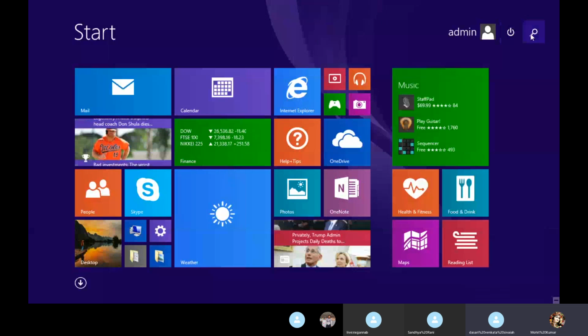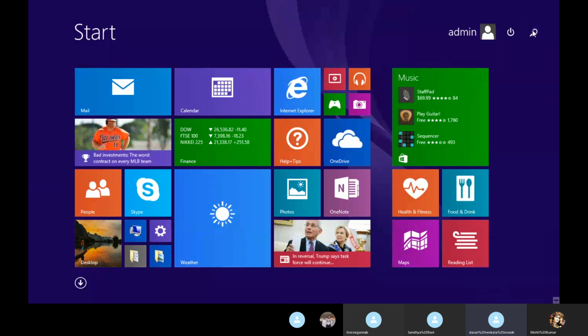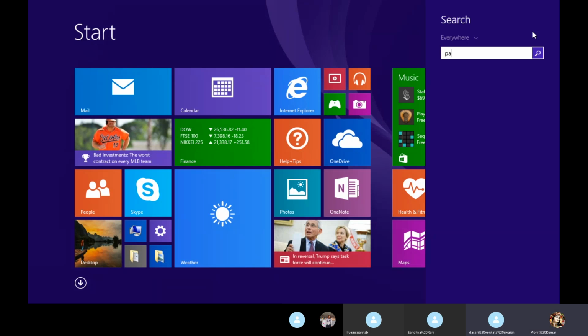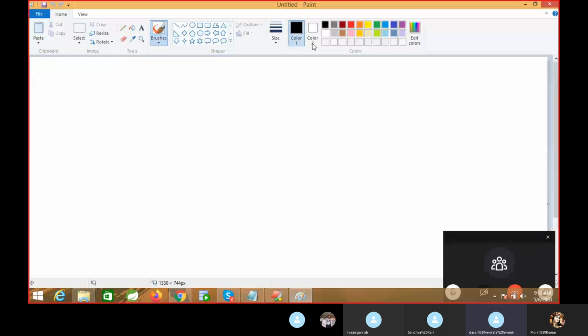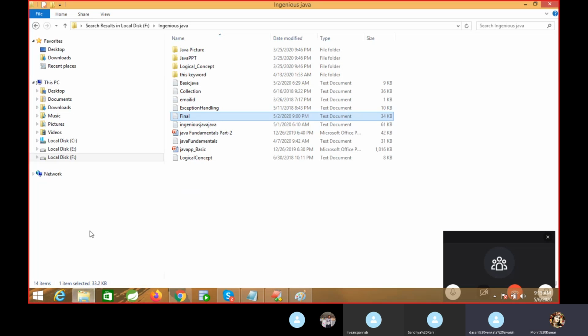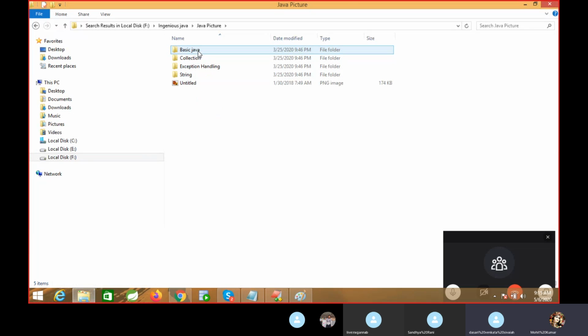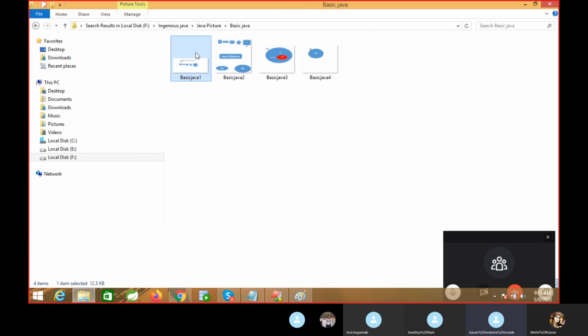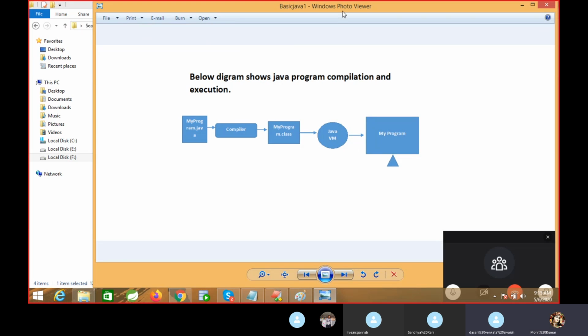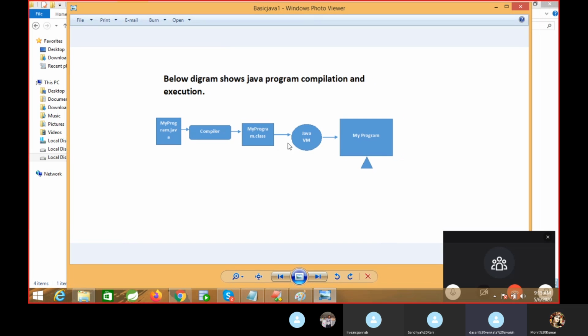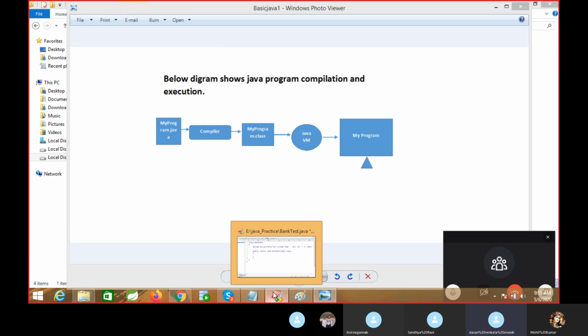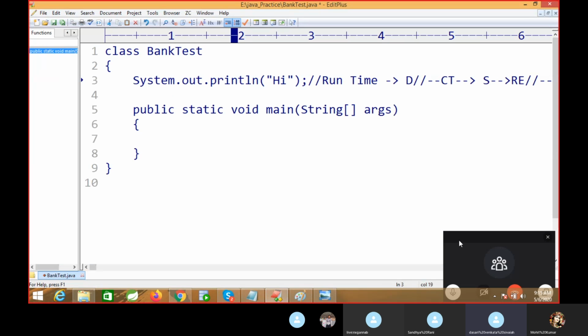Mohit: for the compile time error, first it will check the syntax, whether the syntax is correct. If the syntax is correct, then it will go to the next step, where it will create a .class file and verify if there are any issues. Runtime error comes when the syntax is good, but inside the program, in the main method, there is an issue. In that case we'll get a runtime error.